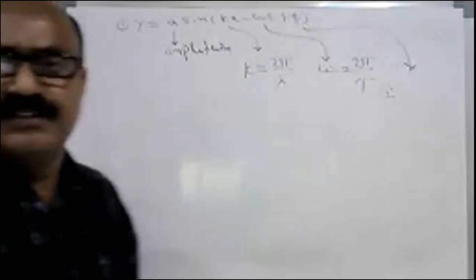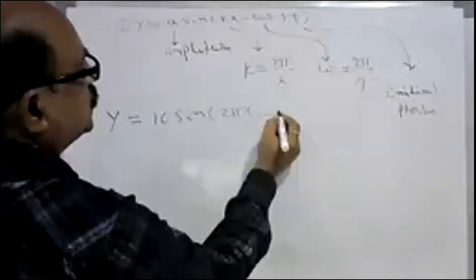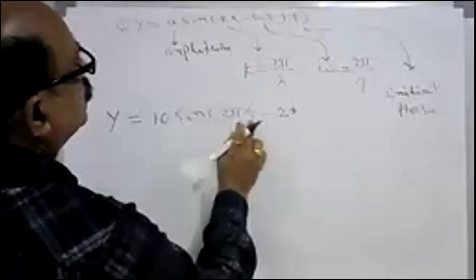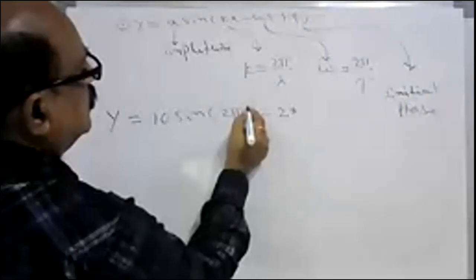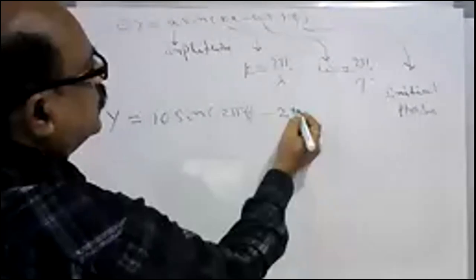So these are the things we are going to determine. Now I am giving you a wave propagating in the medium: y equal to 10 sin(2 pi t minus 2x plus pi by 2).